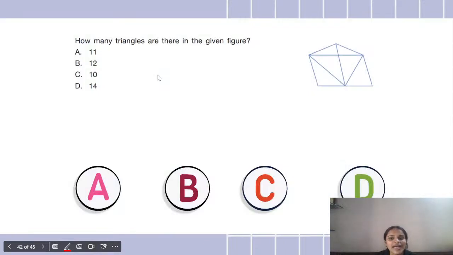Now let's come to the last question once again. And yes, this is also a bit tricky, but very much fun to do. So yes, I'm calling your name Swadhin only, dear. Okay, how many triangles are there in the given figure? Come on, quickly count and tell me. How many triangles are there in the given figure? Last question for today's session. Each and every small to big, all the triangles you have to count.